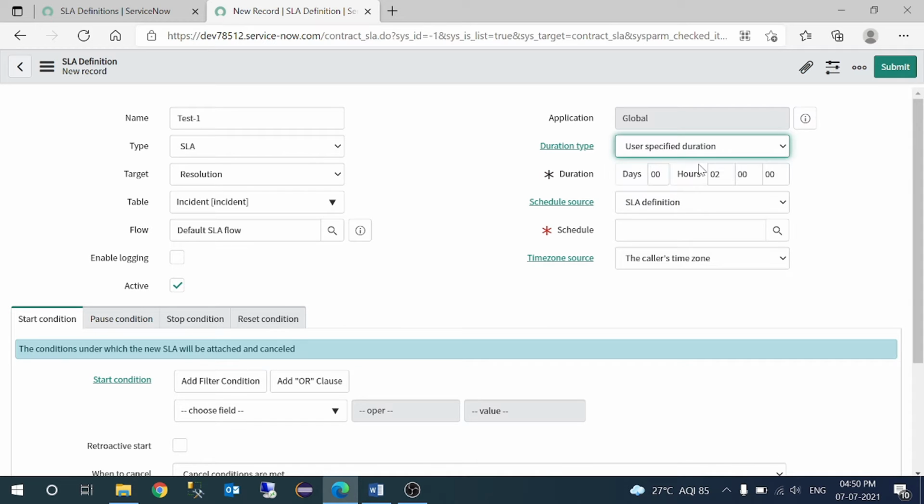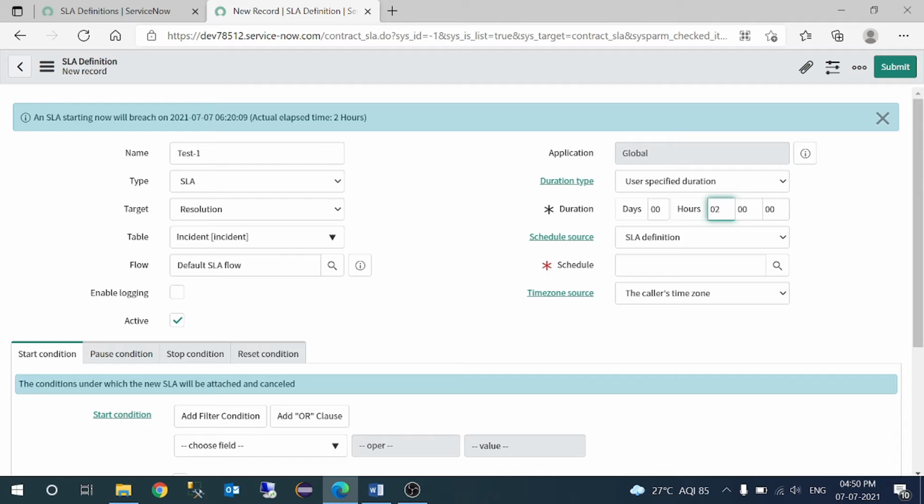Most of the time we will be doing user defined timing, basically, right? So I am going to select the duration type as user specified duration, and just give 2 hours. And now the schedule source over here, if no schedule, as you can see here, the SLA will run 24 by 7 if no schedule is selected.